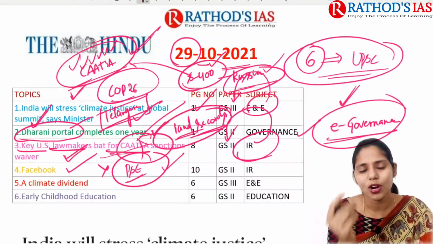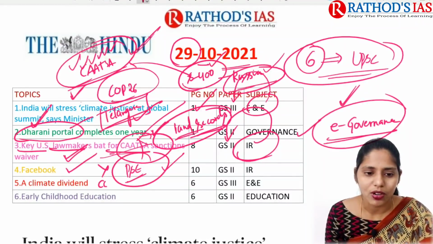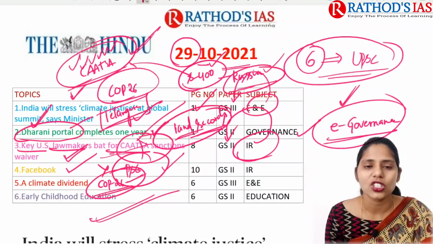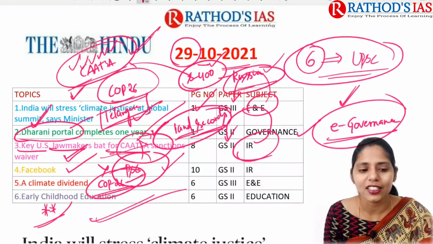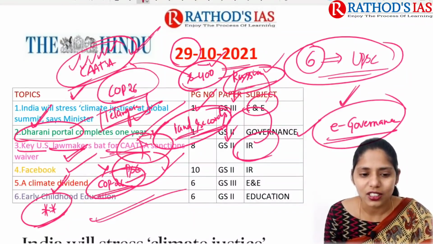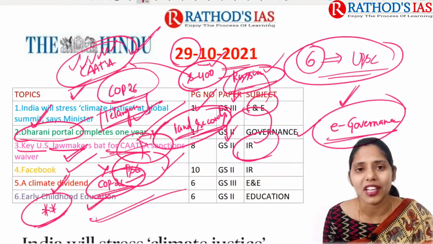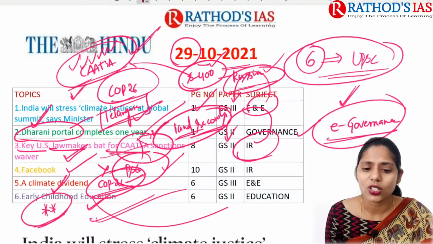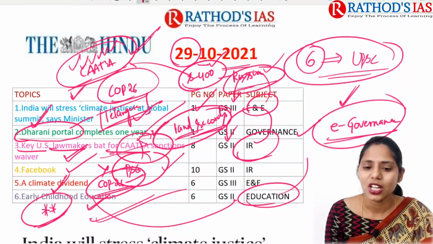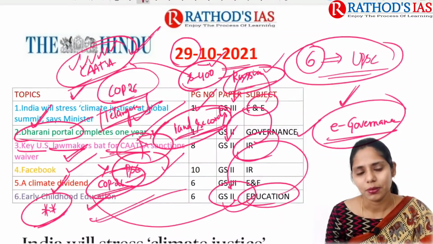And next topic is about a climate dividend. It is again about our COP26. And next topic is about early childhood education. So this is one of my favorite topics, and I liked this topic the most. And in this topic, the author mainly talks about the reality of what happened. Okay. So this early childhood education will be important from our education, which mainly comes under our GS paper 2.